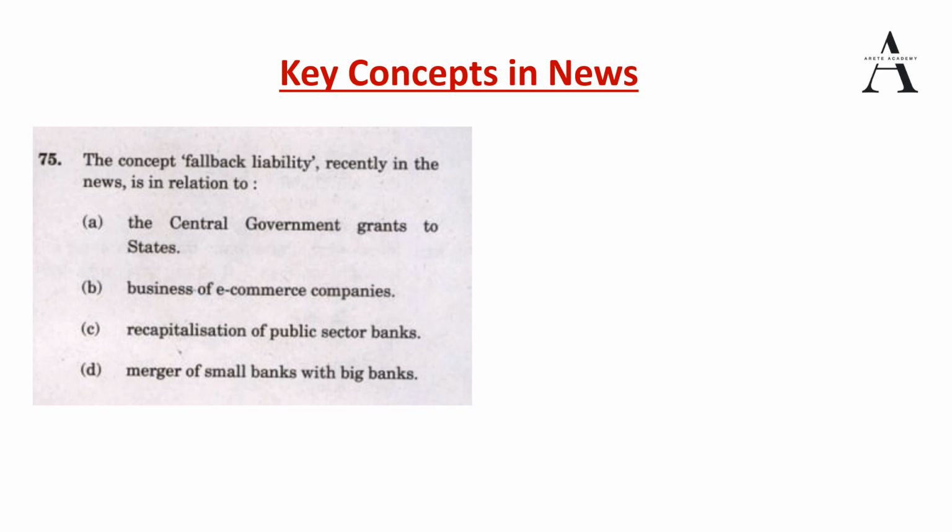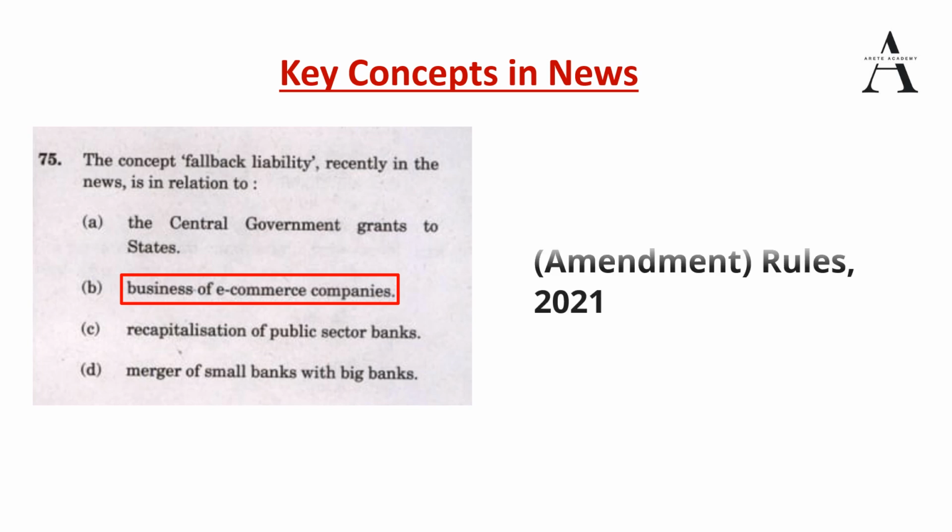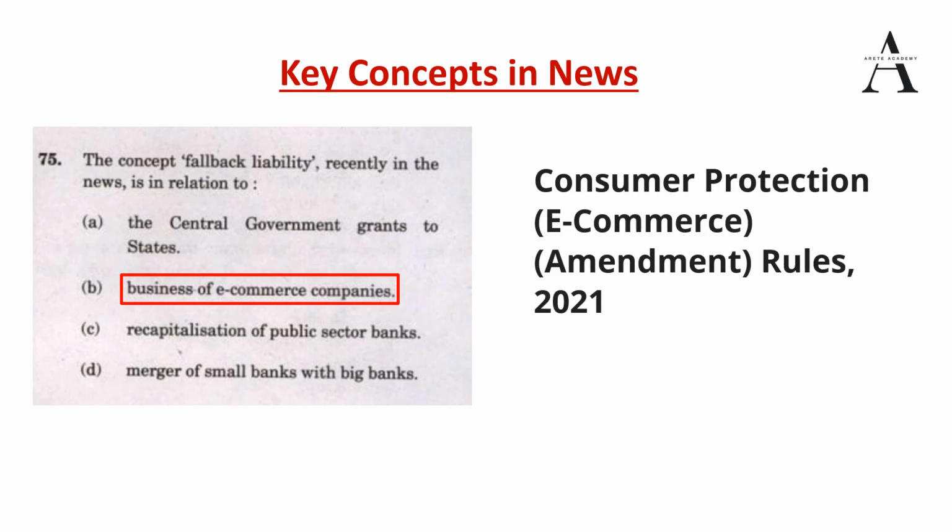So what is the answer? The answer is that it is related to the business of e-commerce companies. Now let's understand what fallback liability is. In 2021, the Consumer Protection E-commerce Amendment Rules were drafted, and the government defined fallback liability there. It is the liability of the marketplace e-commerce entity.